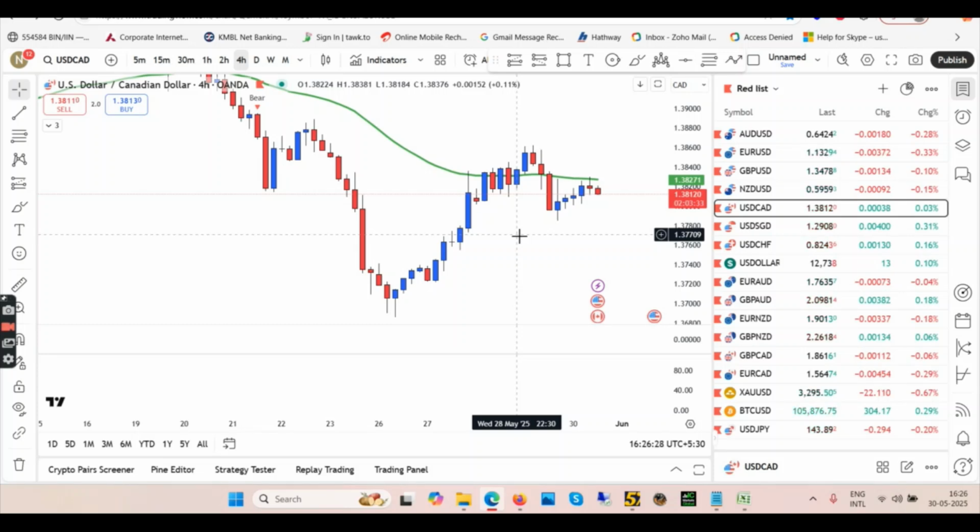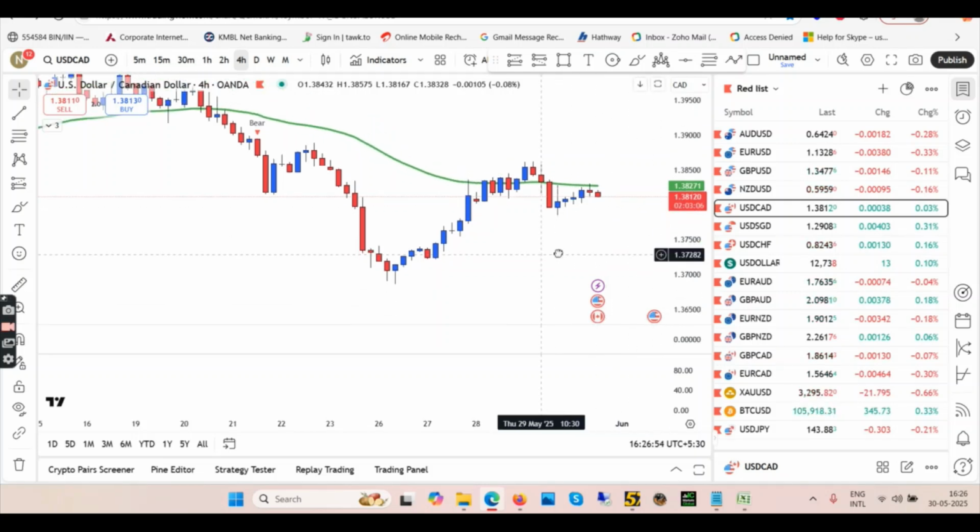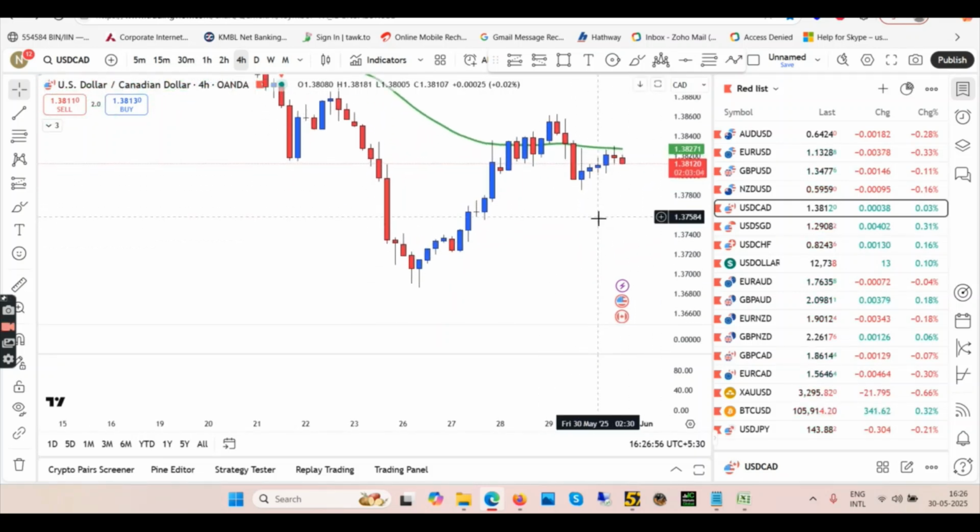If the news for the dollar is positive, then you have the confirmation as well that you can go long for USD CAD. So as per 4 hour, if I would be you, I would be only looking for longs, especially since the pullback is over. So right now we're trying to go up until this low is not broken. If this low is broken by any coming candles, then you will be going short, and that will happen maybe on Monday after the pullback. But for now, I'm only looking for longs in USD CAD, especially if the news comes in favor of dollar.